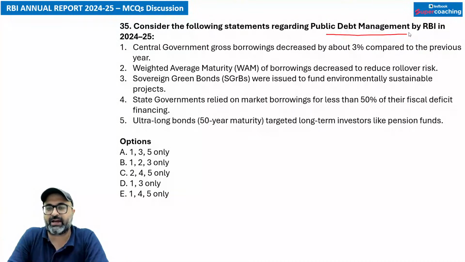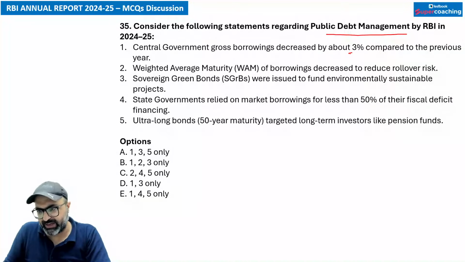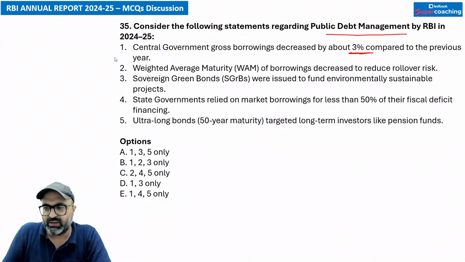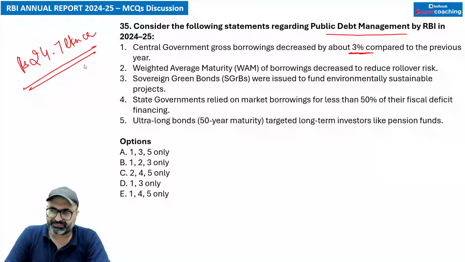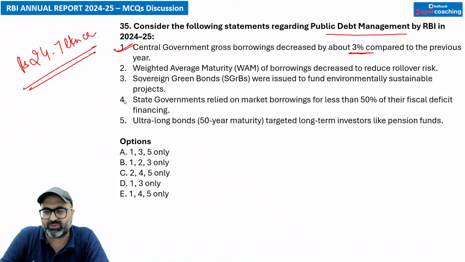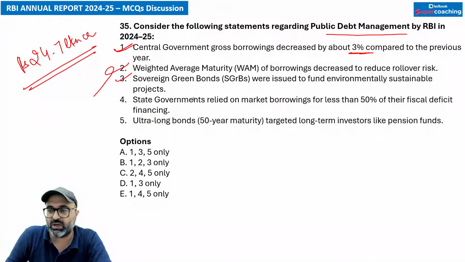अगर हम 2024-25 में आरबीआई ने कैसे पब्लिक डेट को मैनेज किया. Central government gross borrowing decreased by 3% compared to the previous year. अगर हम बात करें gross central government borrowing जो है वो है आज की डेट में 24.7 लाख करोड़ रुपीस, जो कि पिछले साल से 3% कम हुई है. That is correct. Weighted average maturity of borrowing decreased. नहीं सर, it has increased. That is wrong. Sovereign bonds are still issued. बिल्कुल सही है सर. अगर मैं बात करूं sovereign bonds issued worth 21,697 करोड़ if I am not wrong.